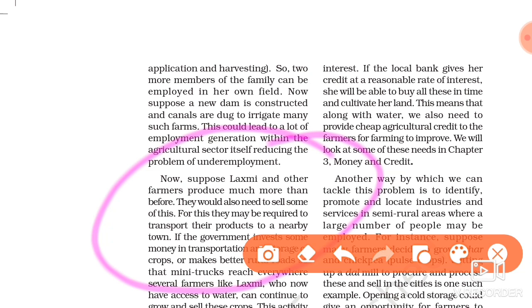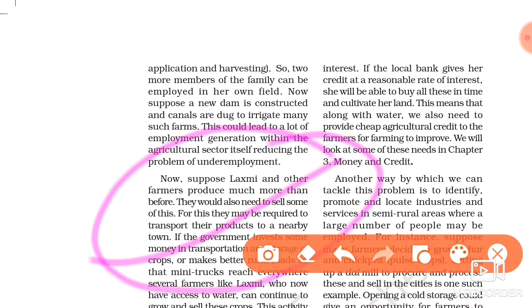To transport these products, there is a need for good transport facilities and road conditions. When the government gives these facilities, other members of their family are able to take advantage of them. Suppose they buy a mini truck, then this other family member gets the chance for other activities. So with these facilities, they are able to earn money.